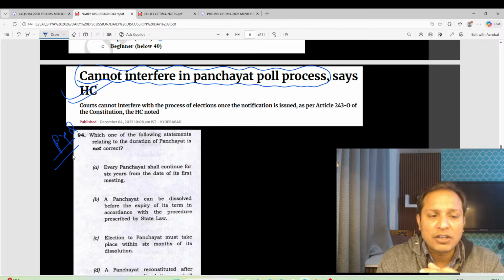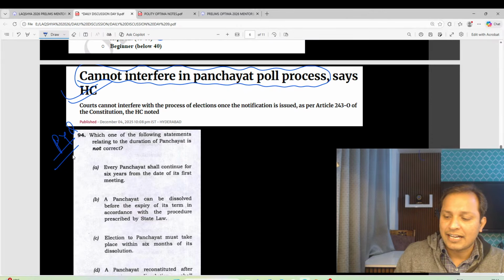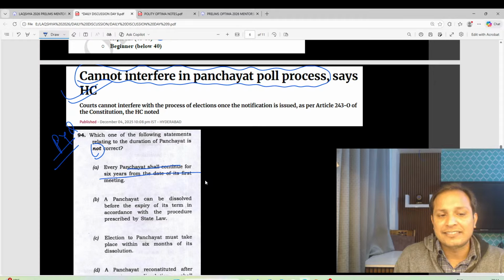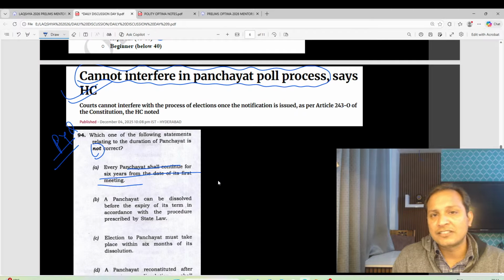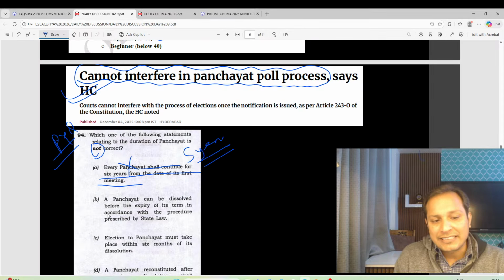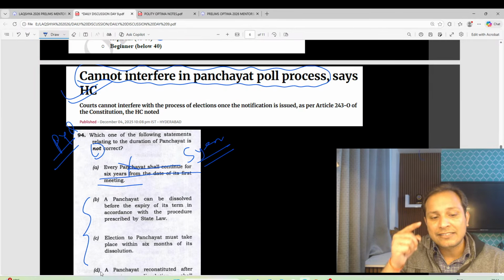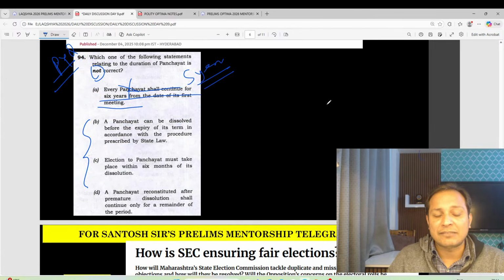Which one of the following statements for the duration of panchayat is not correct? Here they are asking not correct. Every panchayat shall continue for 6 years from the date of first meeting. No, it is 5 years. So this statement is incorrect. But these statements are correct. Please see these statements, guys. These statements are very important.